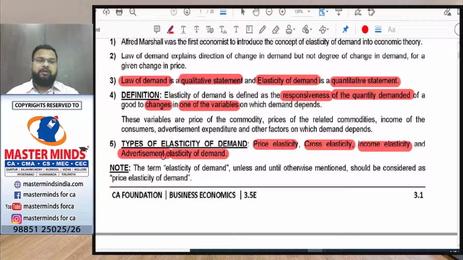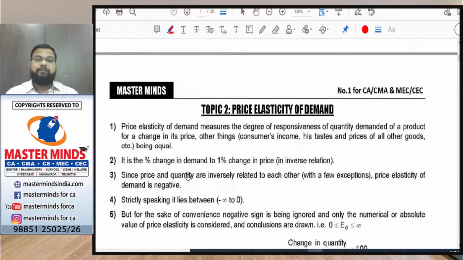Generally, if in questions it is given as elasticity of demand, they are talking about price elasticity of demand. In other cases, they will mention specifically, that is, calculate cross elasticity of demand or income elasticity of demand. But instead of asking price elasticity of demand, they may simply ask us to calculate elasticity of demand. So elasticity of demand or price elasticity of demand is the same in terms of questions. So the first one is the price elasticity of demand.